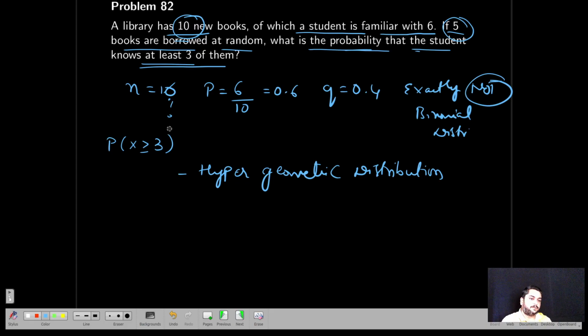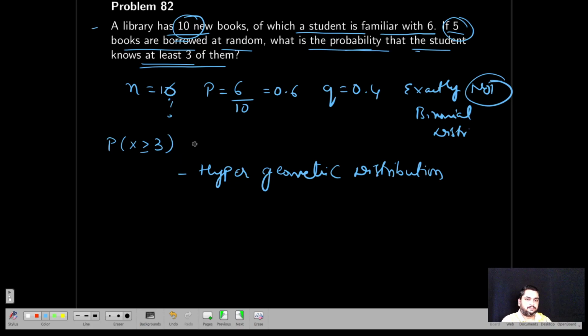The hypergeometric distribution is very close; they belong to the same family as the binomial distribution. So with some error, I can approximate them. That is the concept of approximation. It is beyond the scope of your syllabus, but if many students require, I will definitely make a video on other distributions which actually help to solve many problems in your exams.